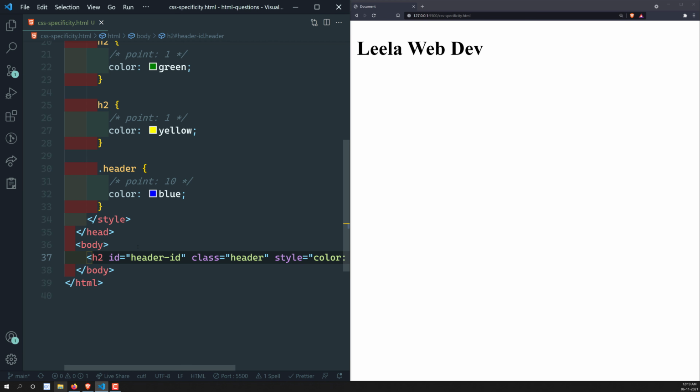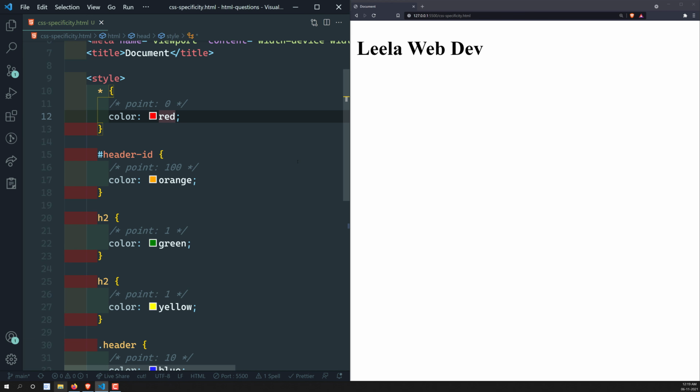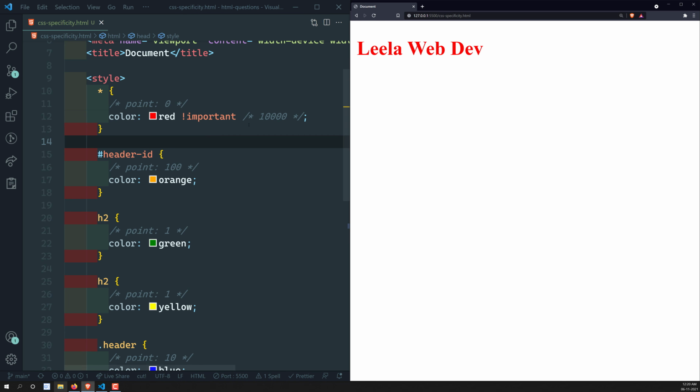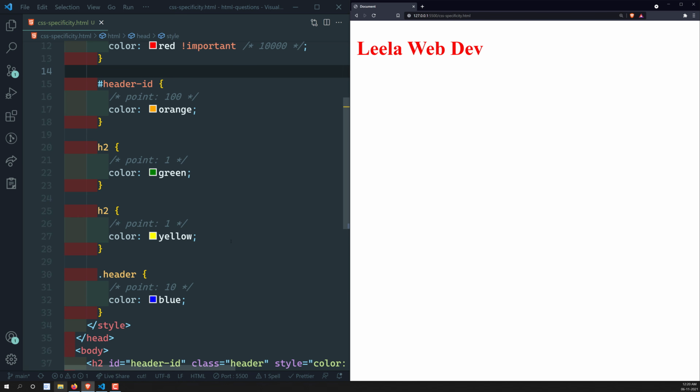And out of all these things, the last one we will have is important. If you try to add important, for example, if I add star with important, this important will have 10,000 points. So now which one has the highest points? Star has the highest points. For that reason it has converted into red color. See, this is how we have specificity in CSS.